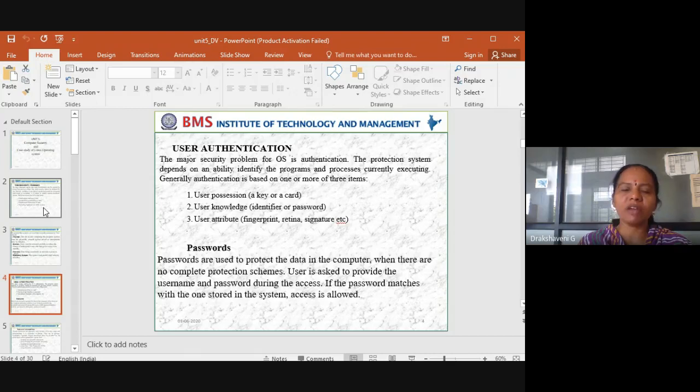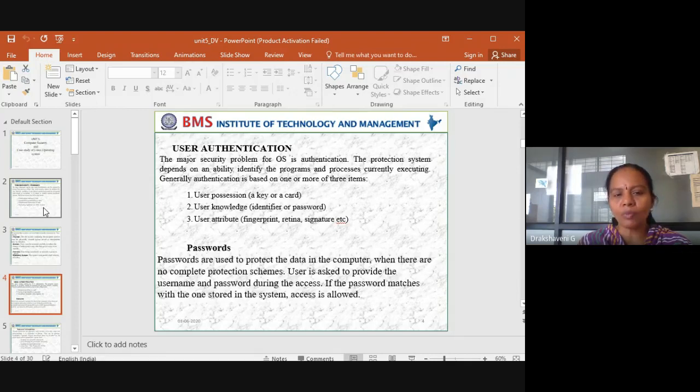In the same way, in any system, there will be a server, and all the initial data, whatever we store, will be present in the server. We enter the name as well as the password. Initially, we give some password, and that will be stored in the server. Next time when I start using it, it should match the password I have already stored. If it is matching, only then will I go to the next screen.